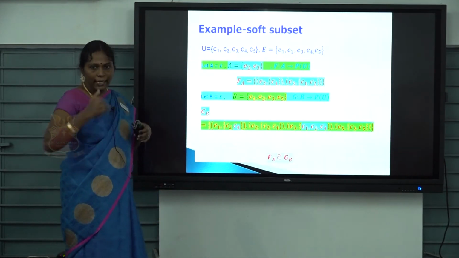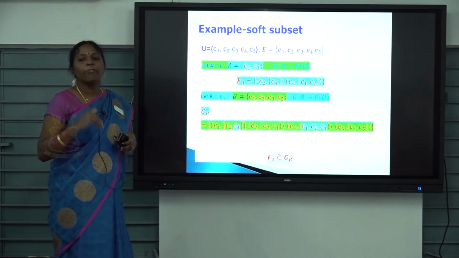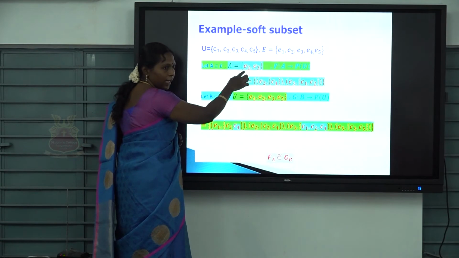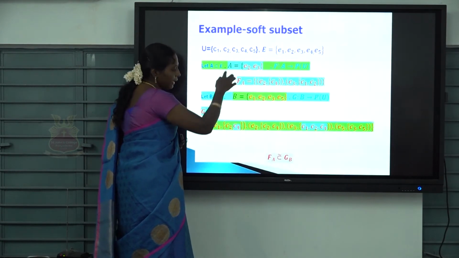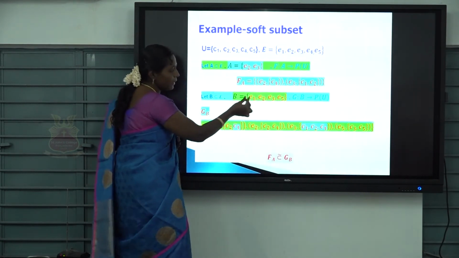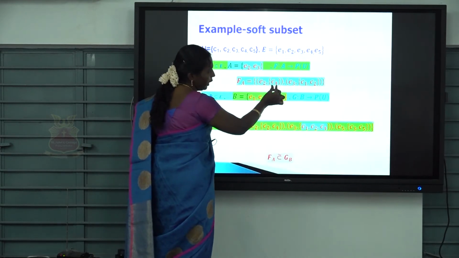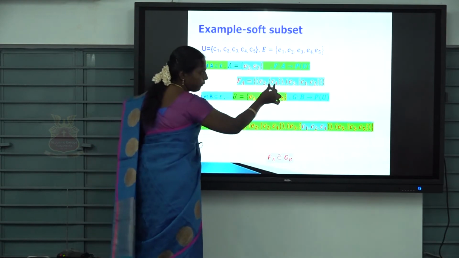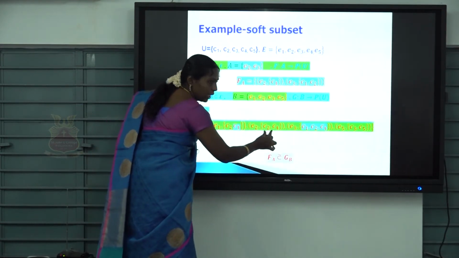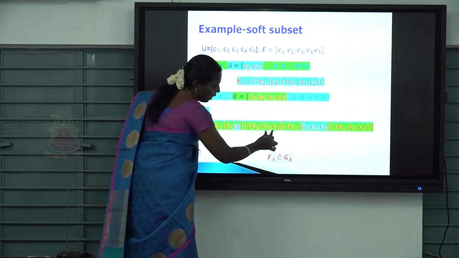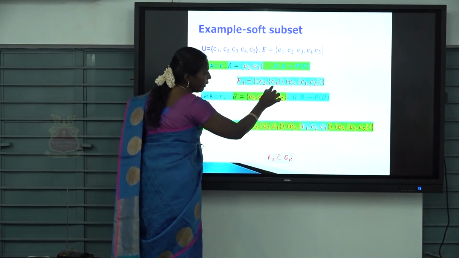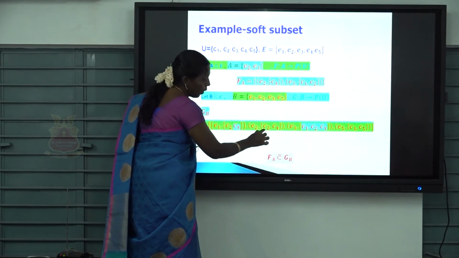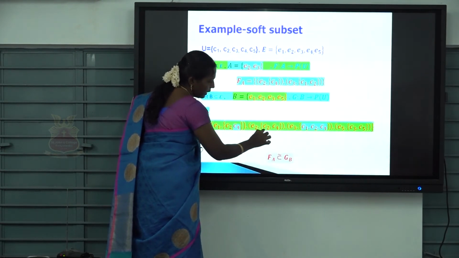Okay, so in the next stage, you want to check that for every E belongs to this A, F of E is contained in G of E. F of E means this one, am I right? This is F of E2, this is F of E3. Okay, F of E2 is contained in G of E2, am I right? F of E2 here is C4. C4 is contained in G of E2, that is C4 here.